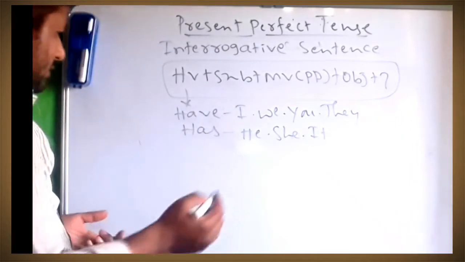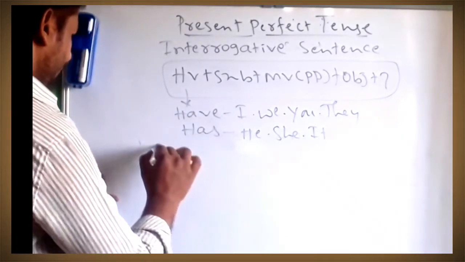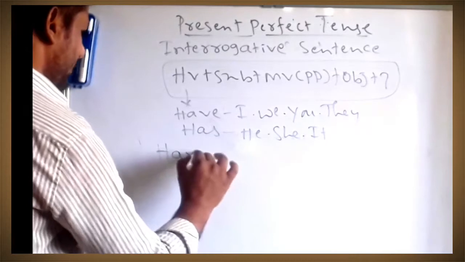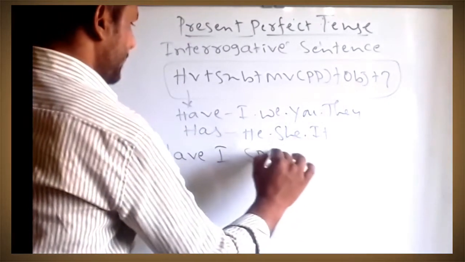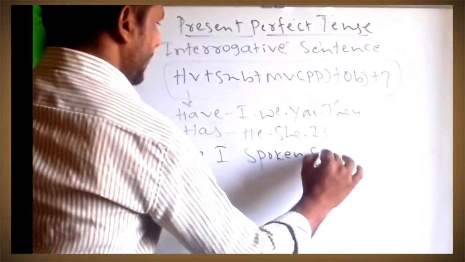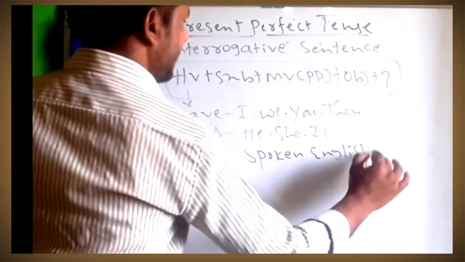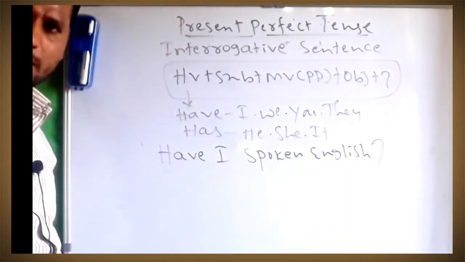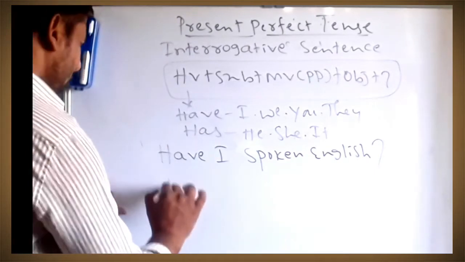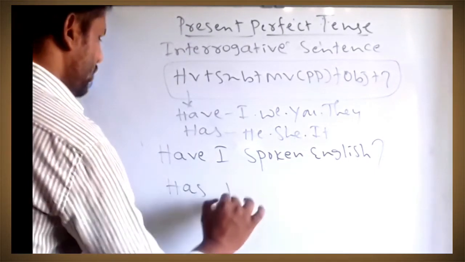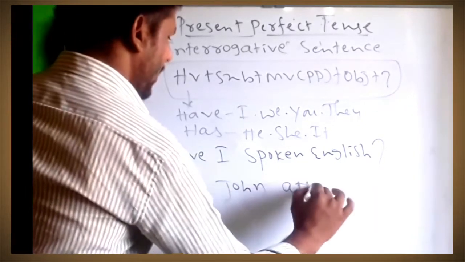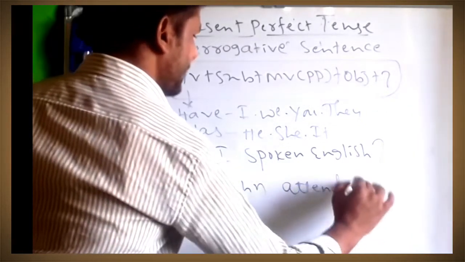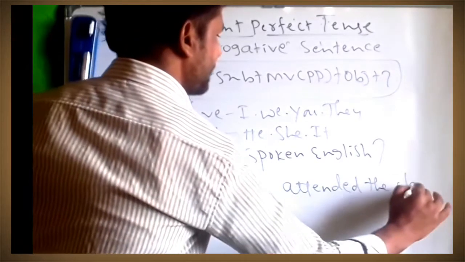You have to make it into an interrogative sentence. How? First, we have to write the helping verb. Helping verb have, I spoken English. Have I spoken English? Question mark. Next, has John attended the class?